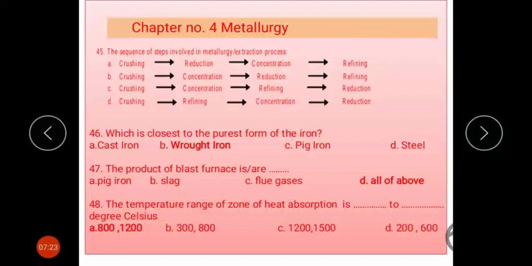Which is closest to the purest form of iron? That is wrought iron. The products of the blast furnace are pig iron, slag and flue gases. That's why option D is correct. The temperature range of the zone of heat absorption is 800 to 1200 degrees Celsius.